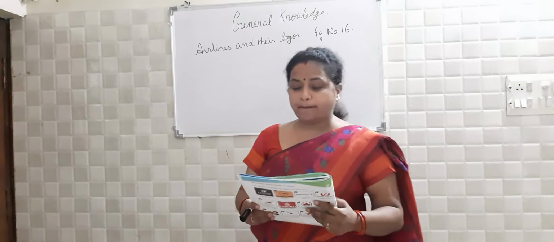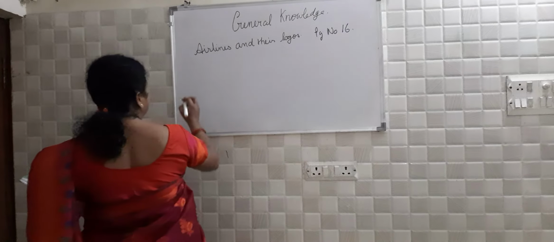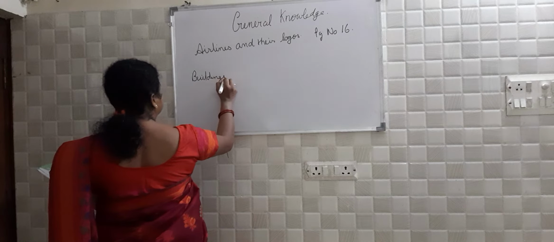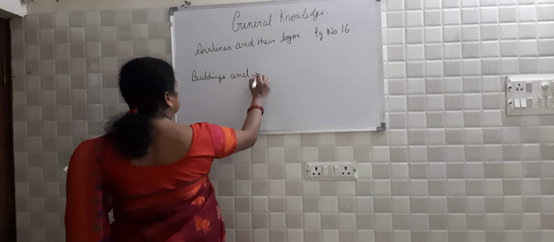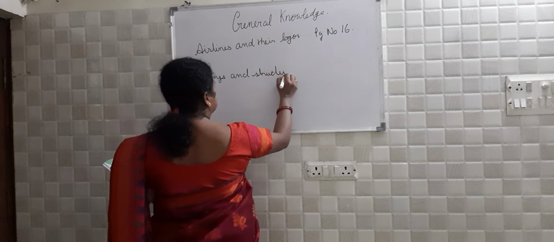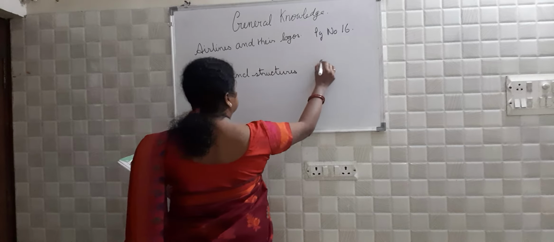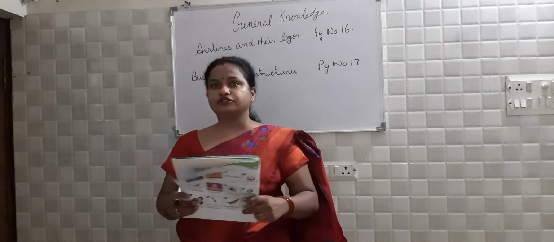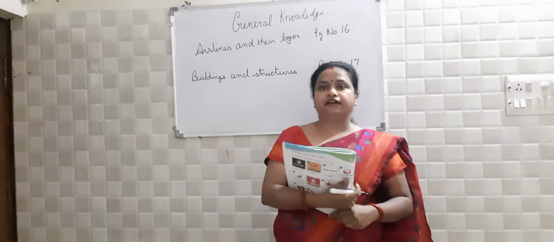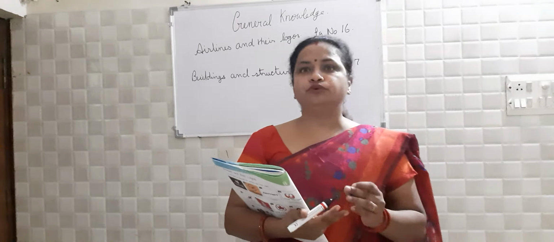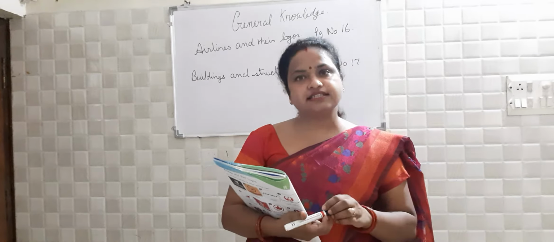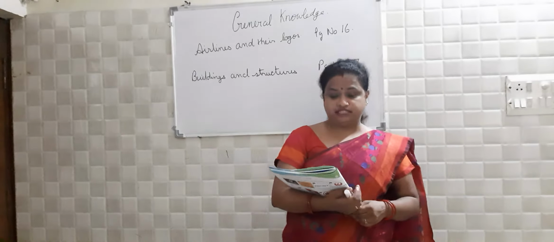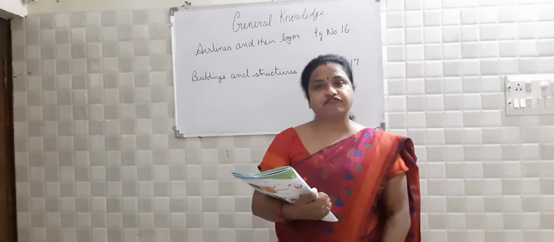Now next comes buildings and structures. Here, when we talk about buildings and structures, if you move around the world, you will see different buildings. They were made by different persons and are located in different countries. Now how do we identify which building is in which country?